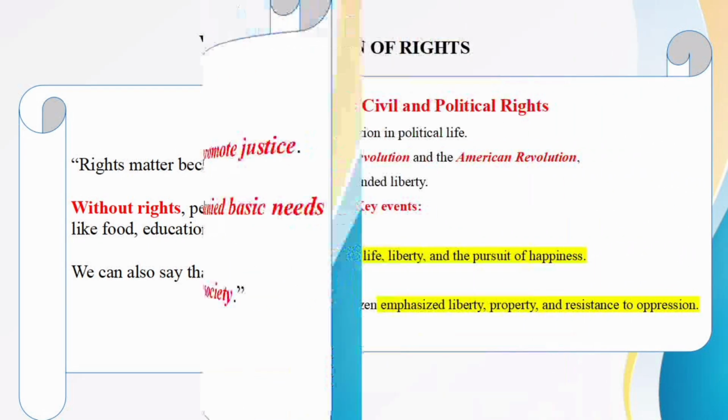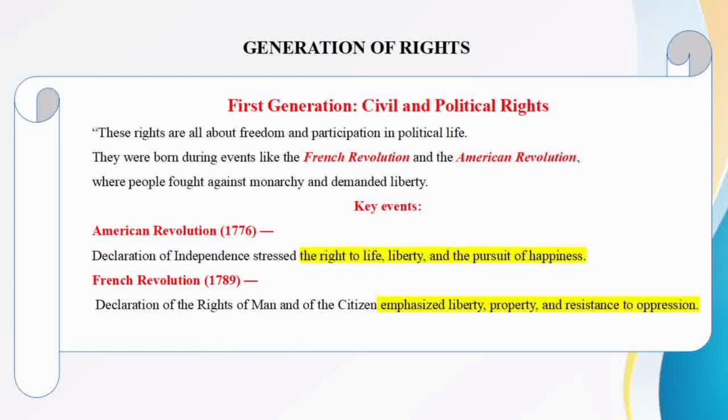Now let's see generations of rights. You might be surprised to know that rights have evolved over time, just like the society we are living in. Scholars often divide them into three main generations set by major historical events.